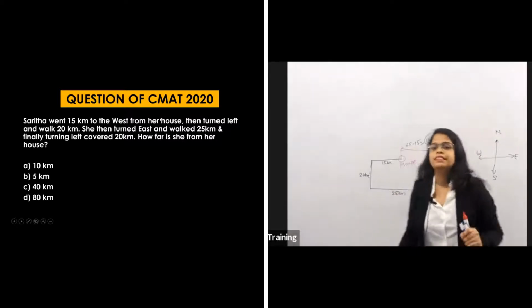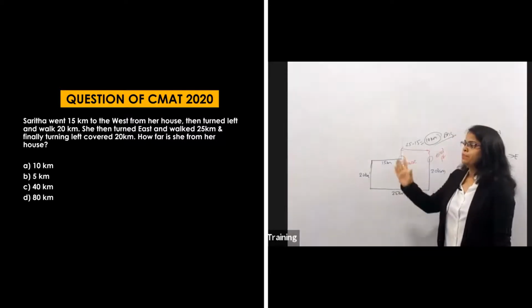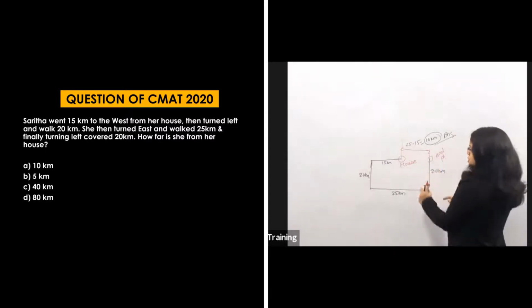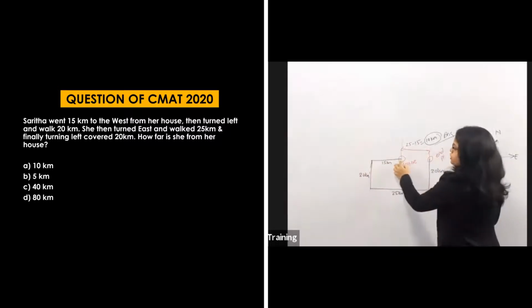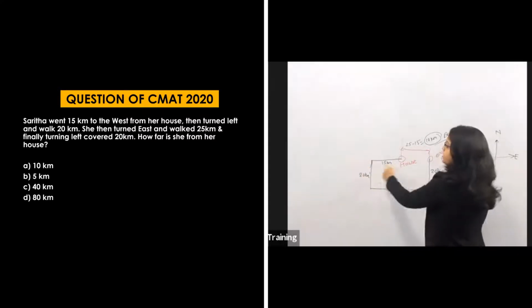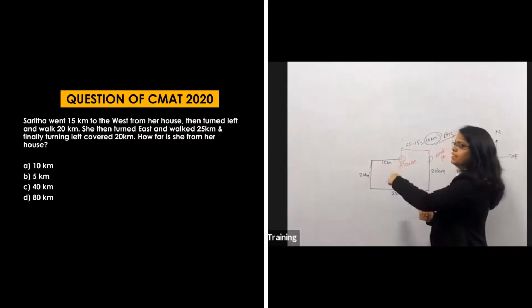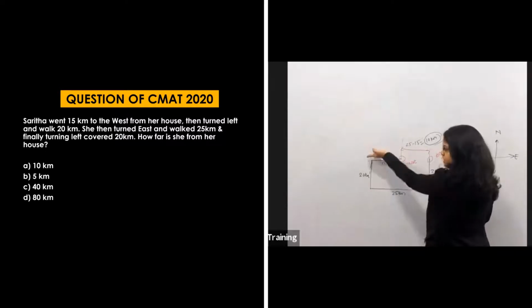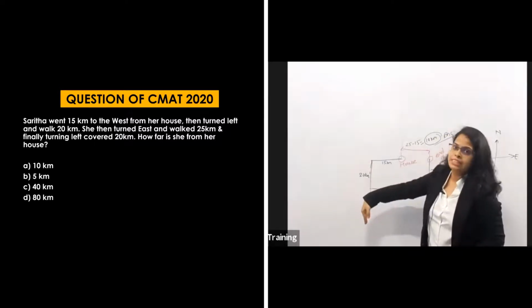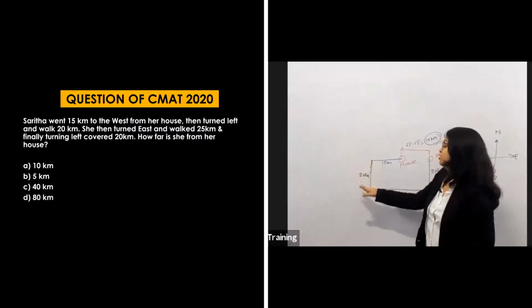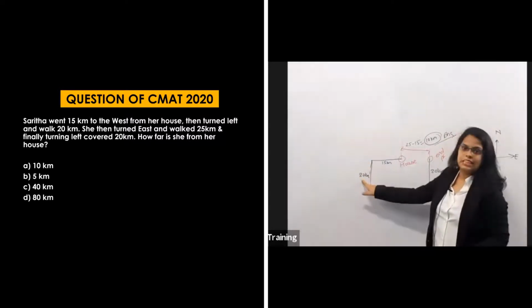In short, let's see what they are saying. Sarita went 15 kilometers to the east. Suppose this was her house. She goes to the west side 15 kilometers, so west is the left side, 15 kilometers. Then she turned left and walked 20 kilometers. She turned left means downward, because this is in the west, left will be downward. She goes downward and walks 20 kilometers.